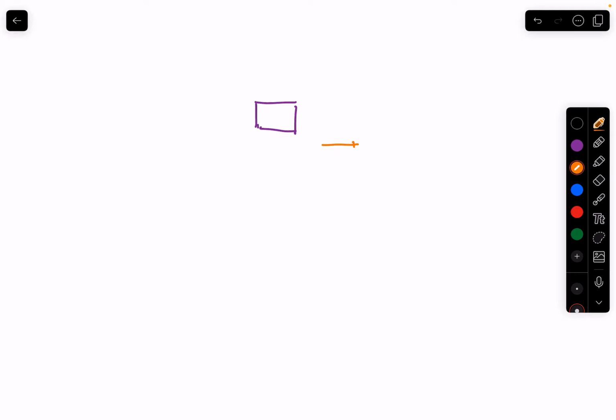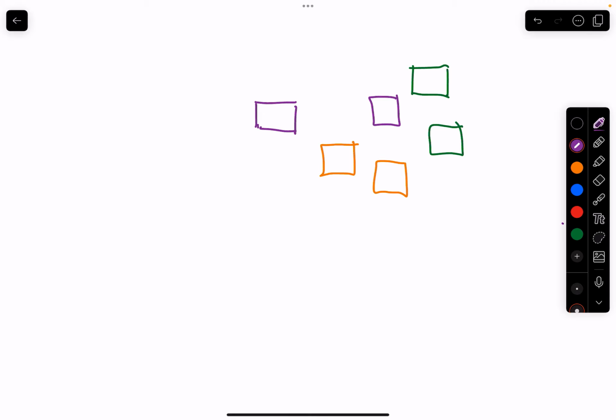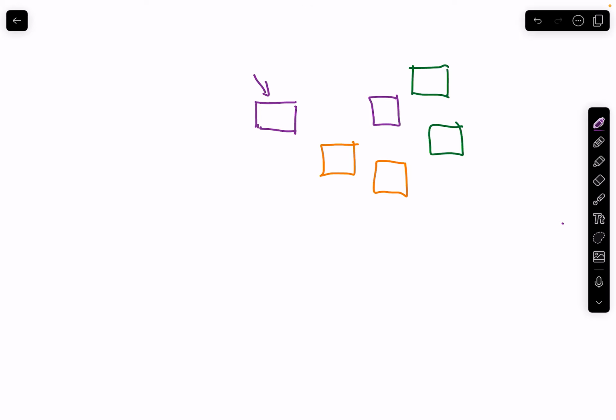Now, we have these toys, and let's just say the ones in purple are cars, these are action figures, and let's just say that these are teddy bears.